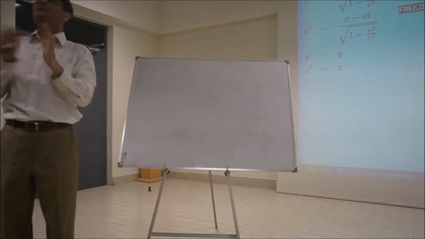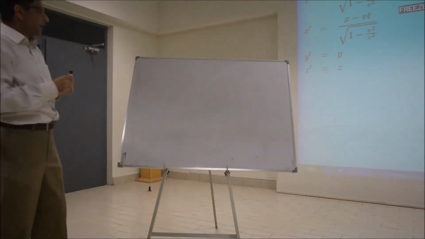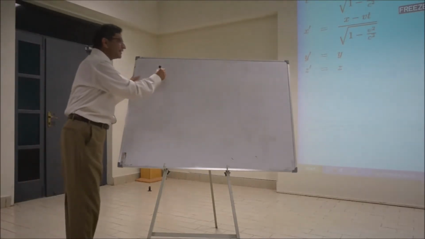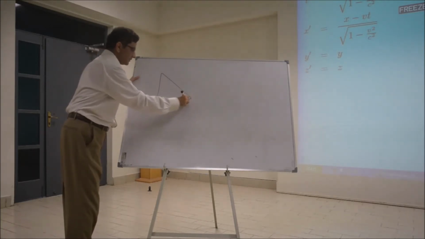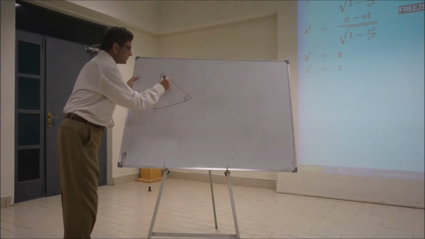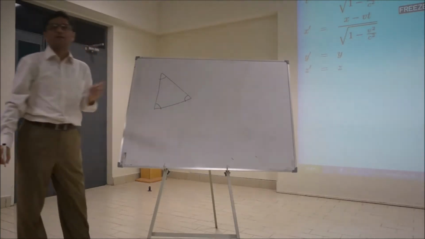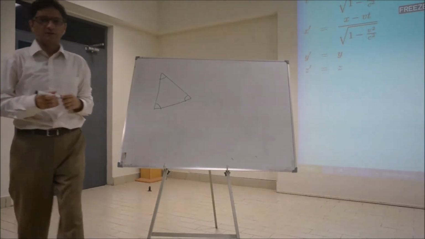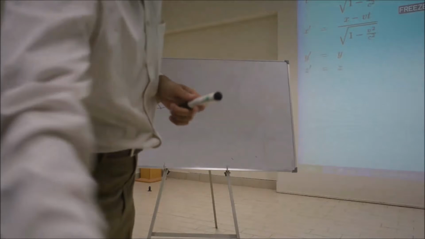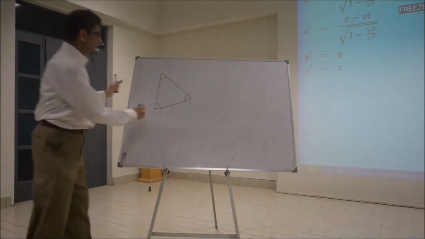Now, it's simple geometry. You know that if I draw a triangle on a flat surface, the 3 angles add up to what? 180 degree, right? Okay. This is a property of flat surface. Parallel lines do not meet, and so on.